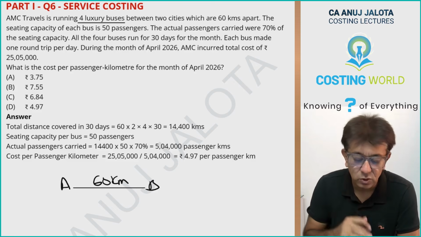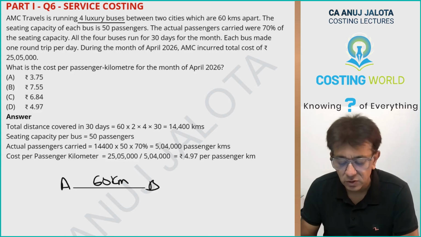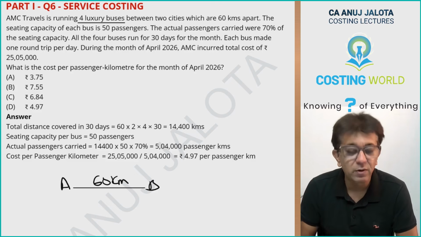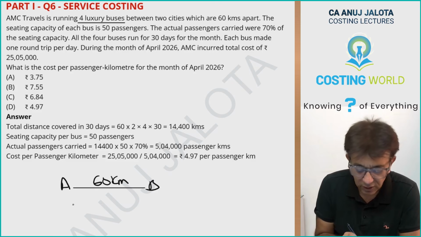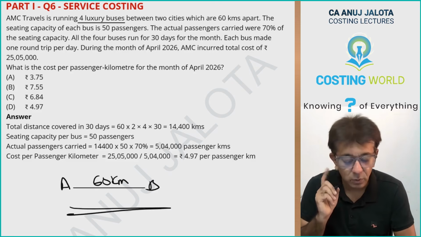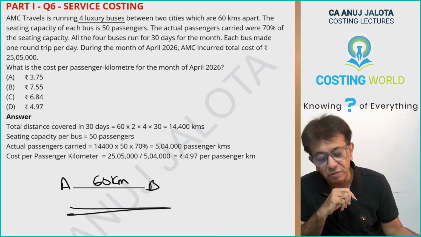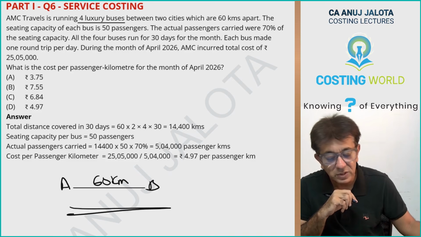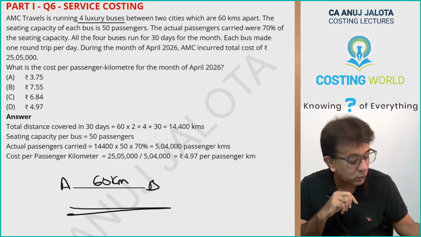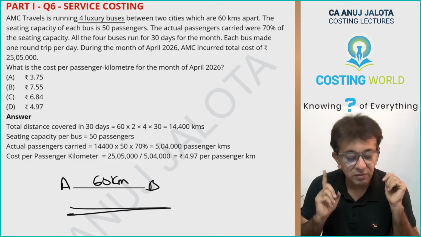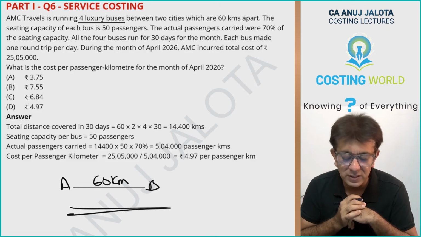All 4 buses run for 30 days in a month. Each bus makes 1 round trip per day, so they go and they come. During the month of April 2026, AMC incurred a total cost of 25,05,000. What is the cost per passenger kilometer for the month?